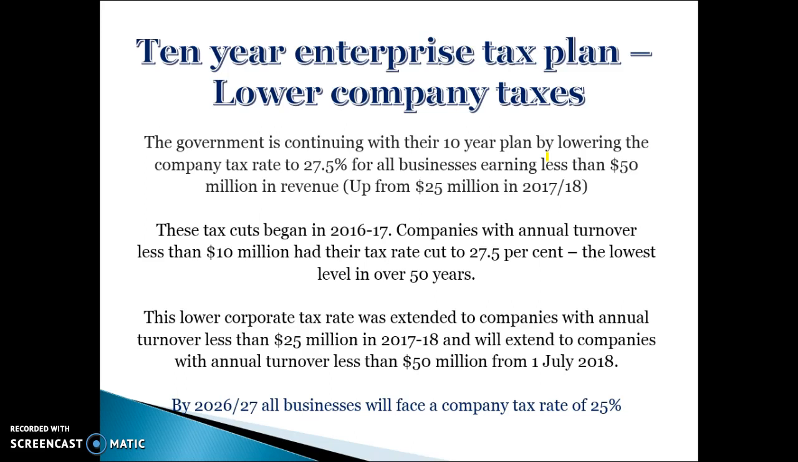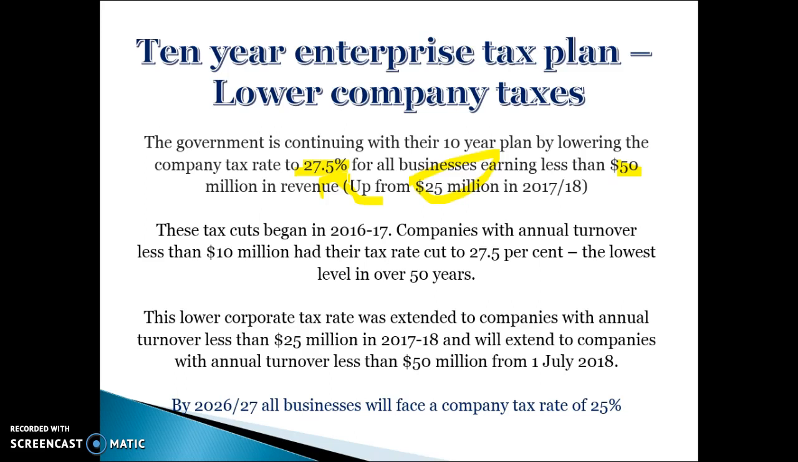Okay, second policy, lower company taxes. What the government's doing, there's a little bit less to this one. They're basically lowering the tax rate from 30% to 27.5% for all businesses earning less than $50 million. So in last year's budget, all businesses earning less than $25 million paid the lower rate of 27.5%. In the budget before, they made it 27.5% for anyone earning less than $10 million. And increasing it to $50 million this year will mean more companies will pay the lower rate.